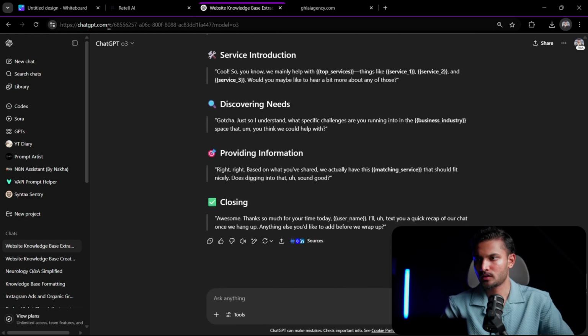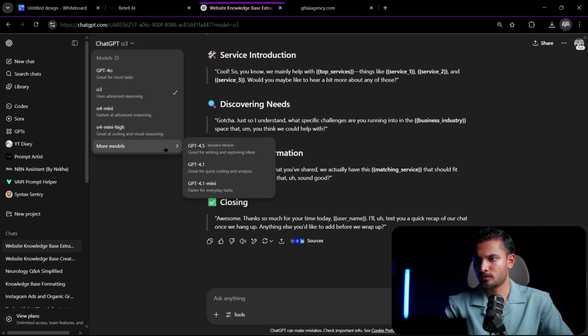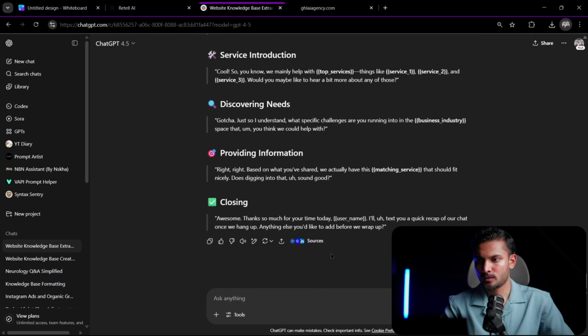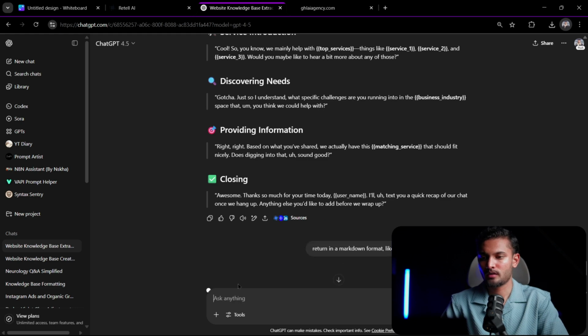Okay, let's just use 4.5. What I want to do is tell it to return in a markdown format, like the example I have provided.